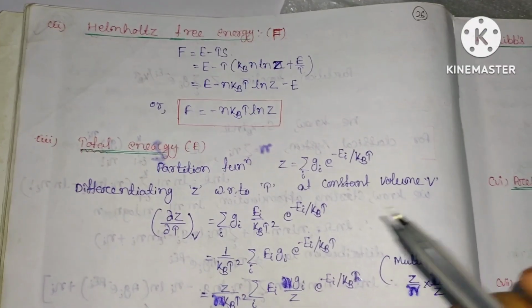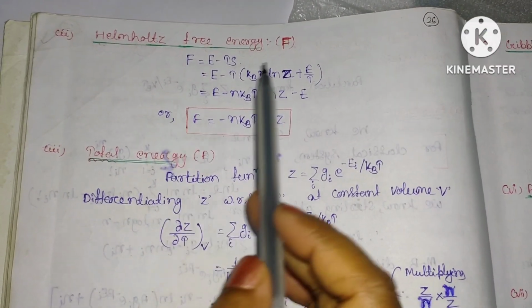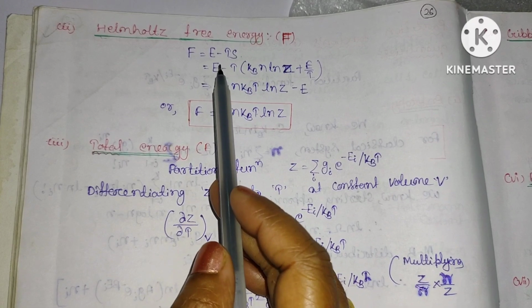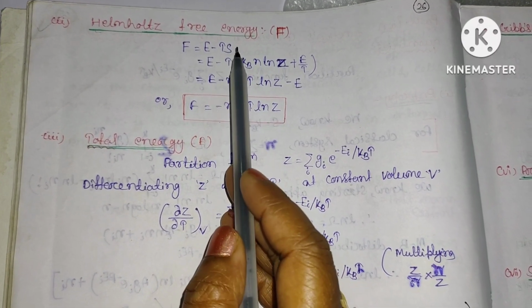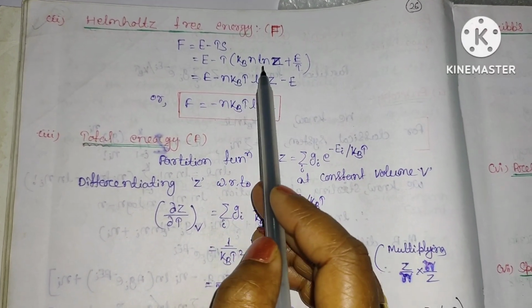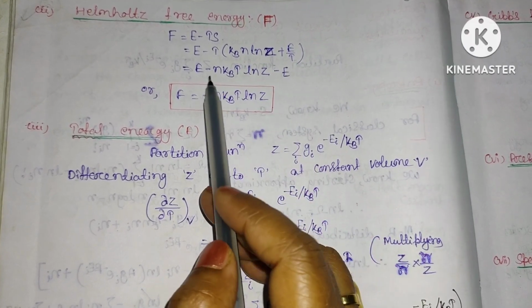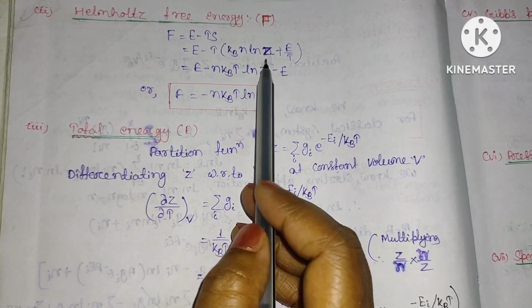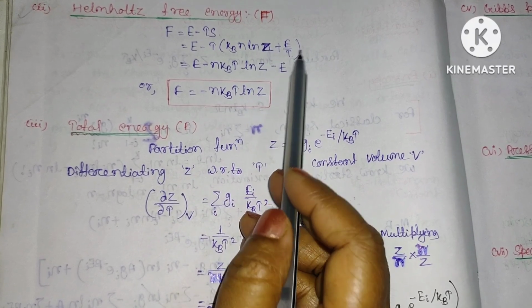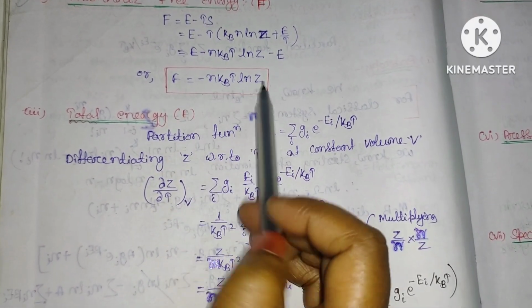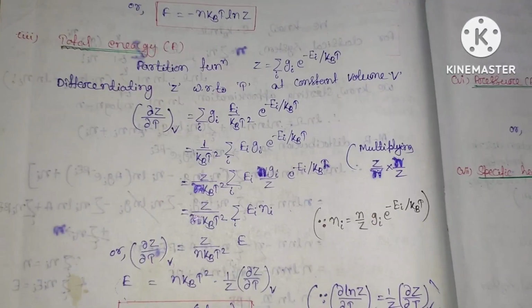After calculating the entropy, we can calculate the Helmholtz free energy, that is F equal to E minus TS. In place of S, we have put k_B n ln z plus E by T. So this will be E minus nkT ln z minus E, the E gets cancelled, F equal to minus nkT ln z.